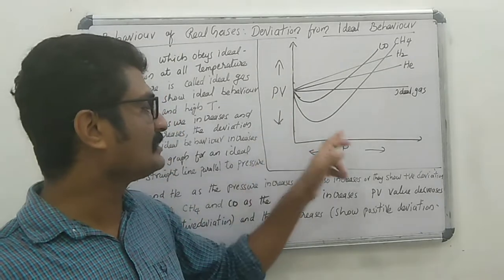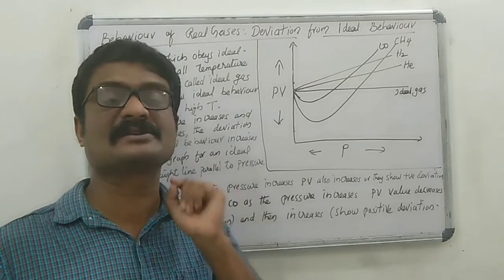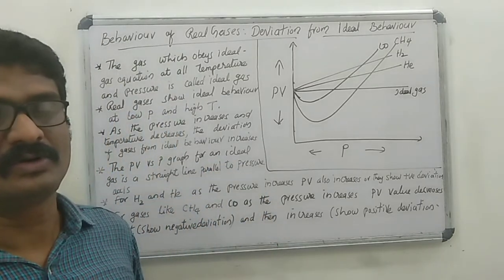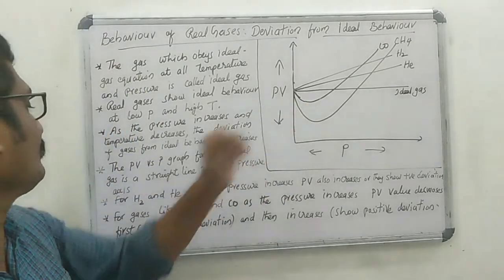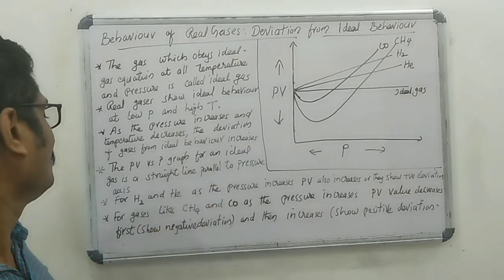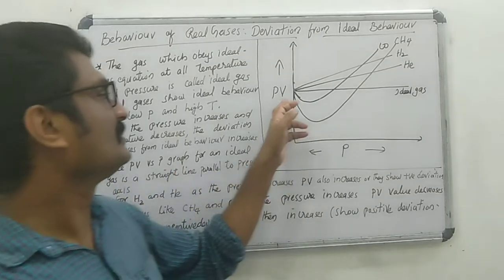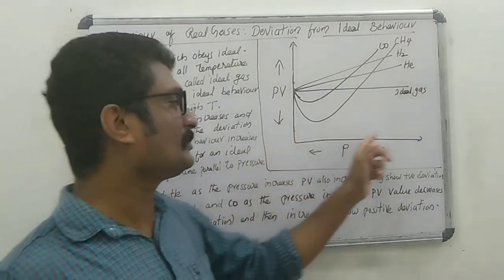The PV versus pressure graph is the graphical representation of Boyle's law. The PV versus pressure graph for an ideal gas is a straight line parallel to the pressure axis.